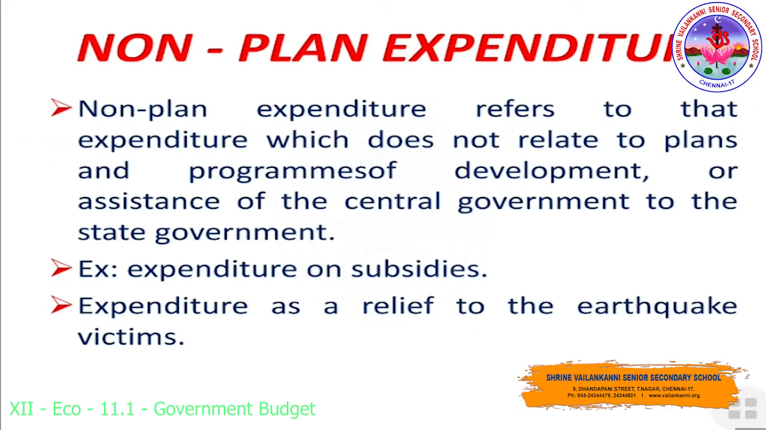So far we have discussed what is meant by capital receipts and what the sources of capital receipts are: borrowing, recovery of loans, and other receipts. And what is meant by budget expenditure. Under budget expenditure, revenue expenditure and capital expenditure. Lastly, planned and non-planned expenditure.